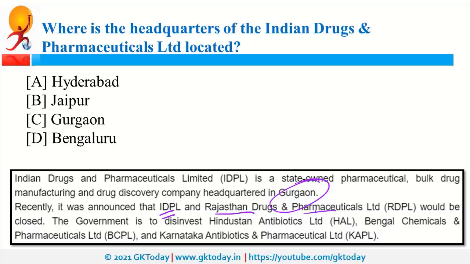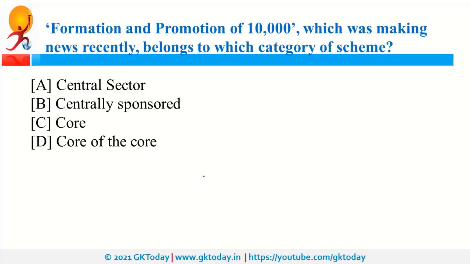Apart from that, the government also announced that they are going to disinvest in Hindustan Antibiotics Limited, Bengal Chemicals and Pharmaceuticals Limited and in Karnataka Antibiotics and Pharmaceuticals Limited. Disinvestment target for this year is 1.75 lakh crore.